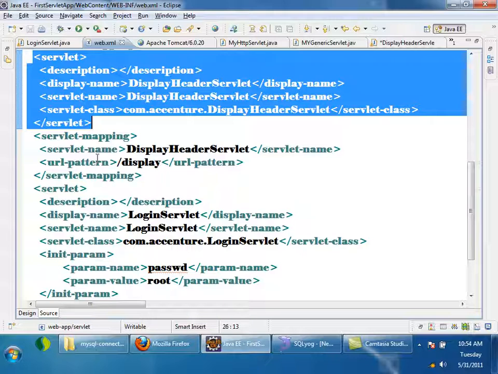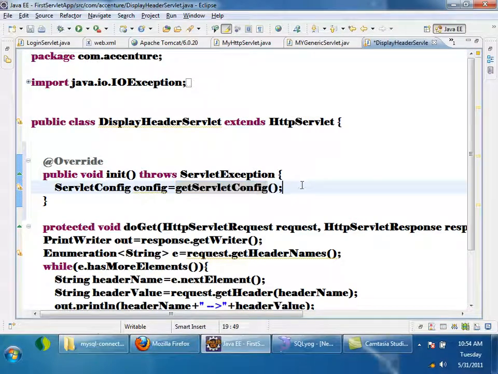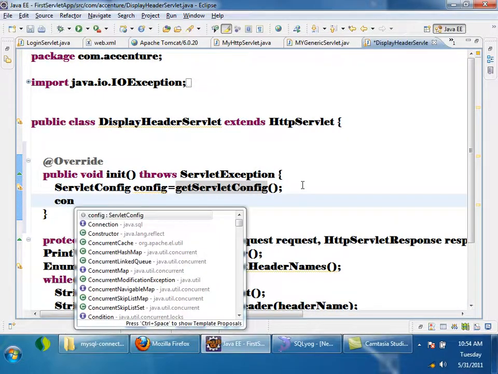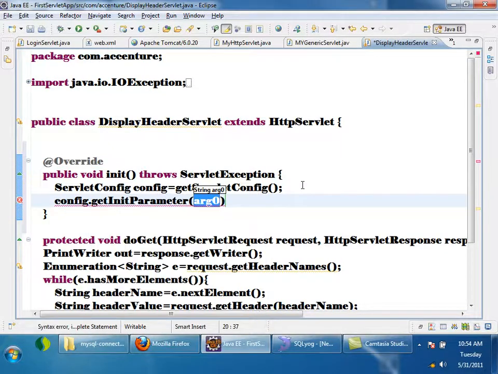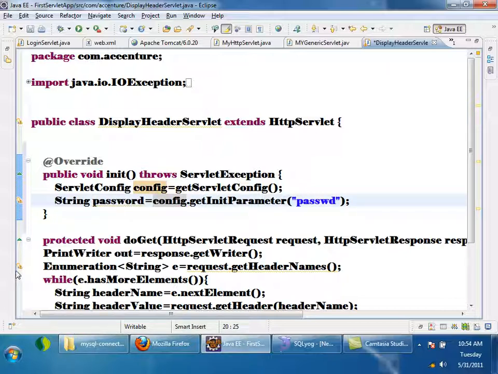So can I access passwd which is present in another servlet tag by using config.getInitParameter passwd? What will I get? Tell me. Will I be able to get the value of password?